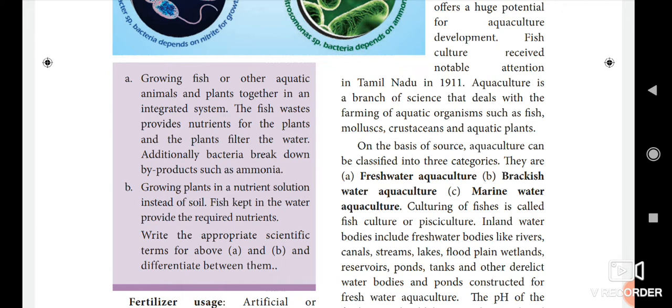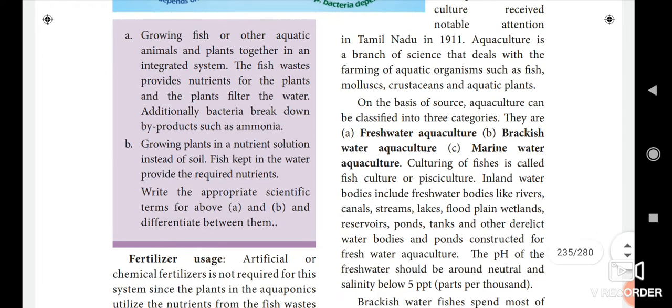What is meant by brackish water? We already know the meaning of freshwater. Brackish water means water that contains some salt content. That is called brackish water, in Tamil uvarnir. Okay, then marine water means sea water, so marine water aquaculture. Here the culturing of fishes is called fish culture or pisciculture. Underline that word. Culturing of fishes is called fish culture or pisciculture.